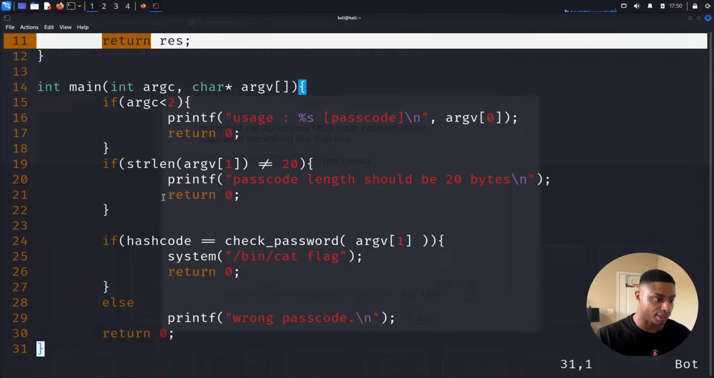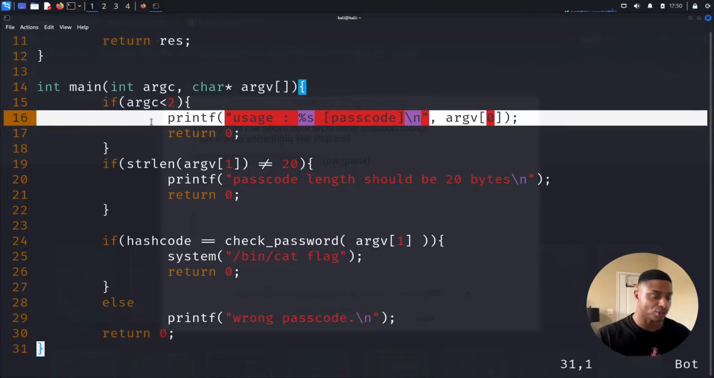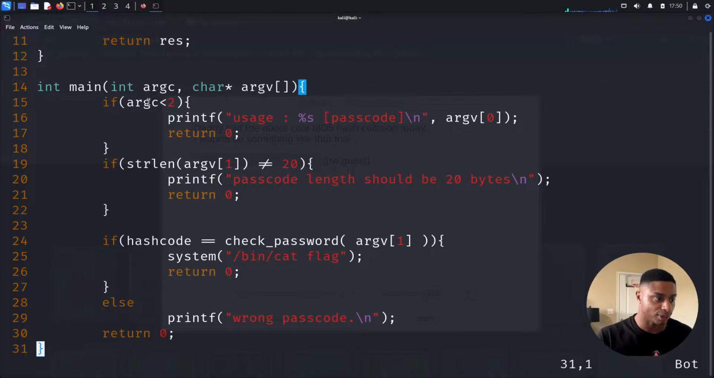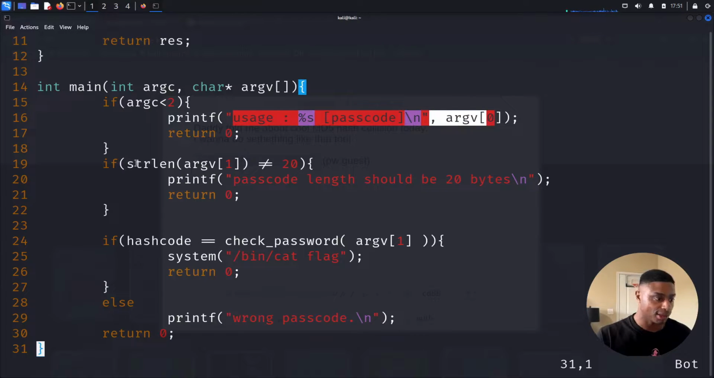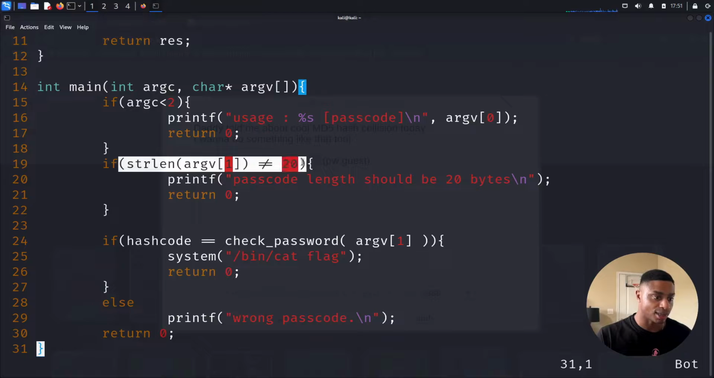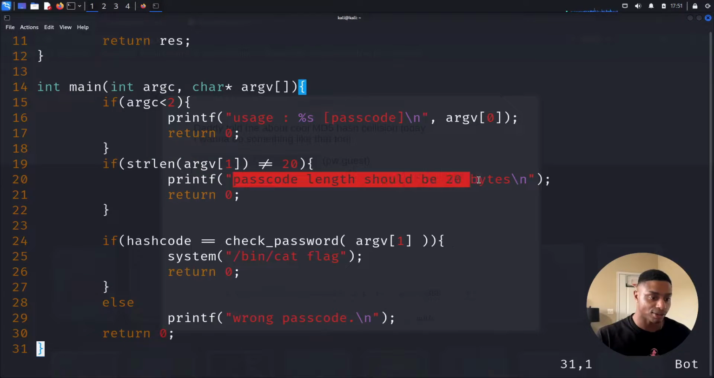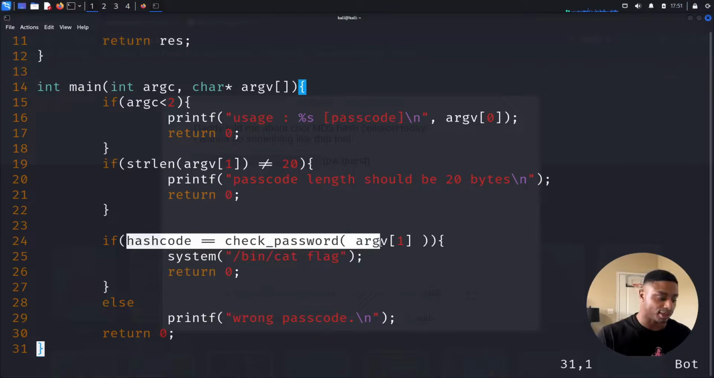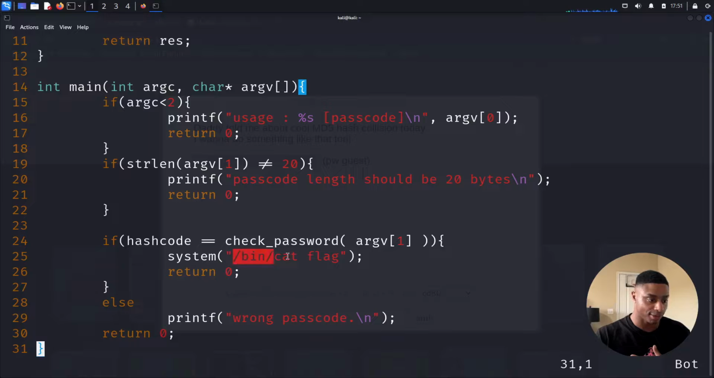And then what do we do with that value? So we saw these two cases earlier when we did not enter an argument on the command line. It printed out the usage statement. And then when our argument was not exactly 20 bytes long, it prints out this error statement and exits. So this is the win condition. This is what we want right here, and then it prints out the flag. Cool.